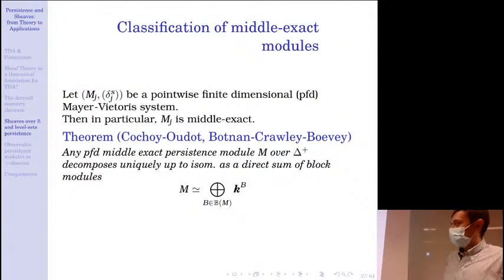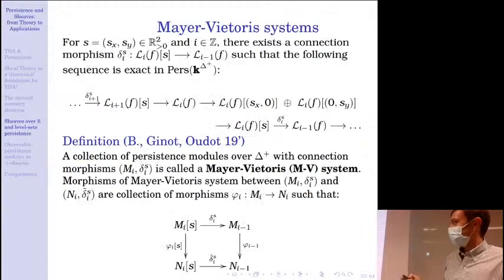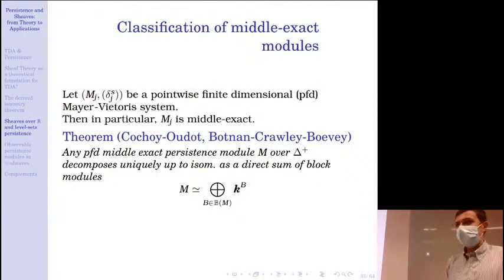So in particular, you see that if I consider a Mayer-Vietoris system, then all of the Mj are middle exact, meaning that this central sequence, without the connection morphism, is exact. This property was studied in detail by Steve Oudot, Jérémy Cauchois, and then by Magnus Botnan and Bill Crawley-Boevey. And they proved the barcode decomposition result.